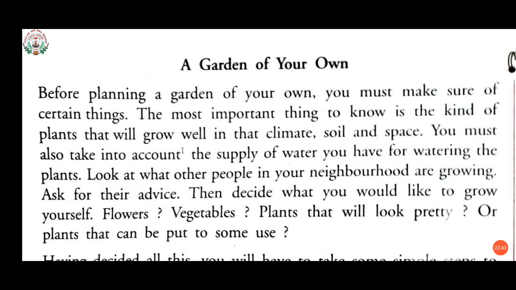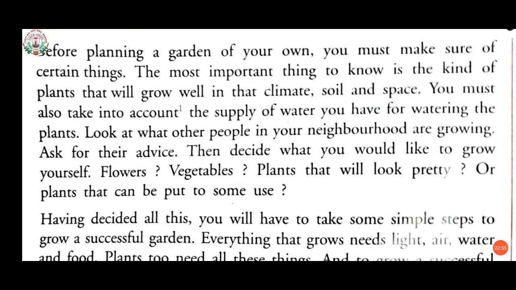You should be aware of the supply of water for watering the plants, which is a very important part. Without water, you can't grow a plant. If your neighbor has a garden, then it will be better if you take advice from them. After this, decide by yourself which kind of garden you would like to prepare. It should be flowers that will give a pretty, beautiful look, or you want to grow vegetables in your garden that you can use.